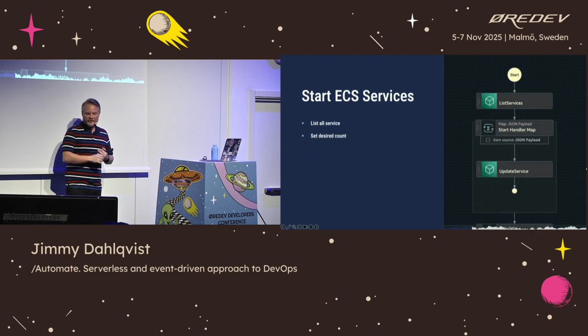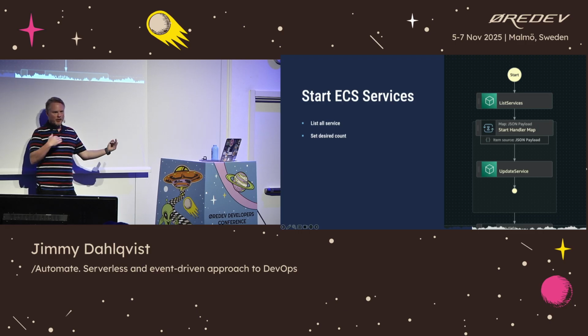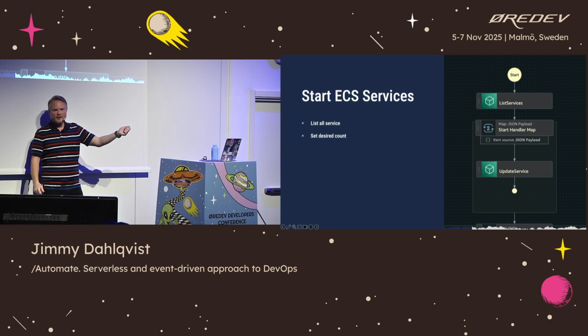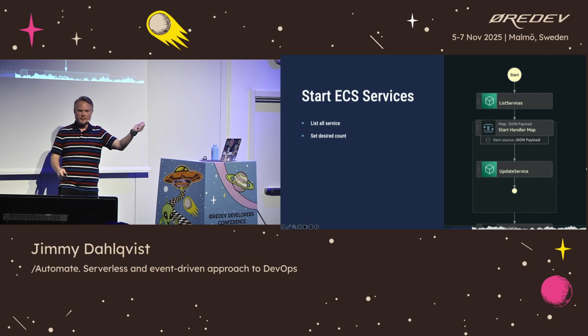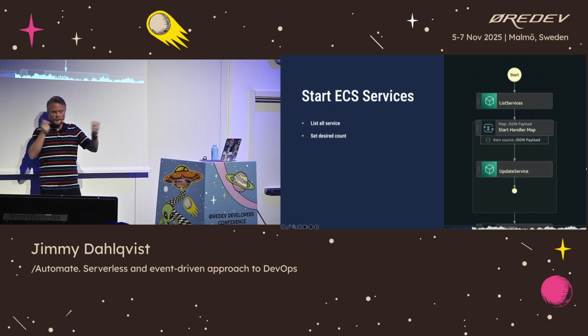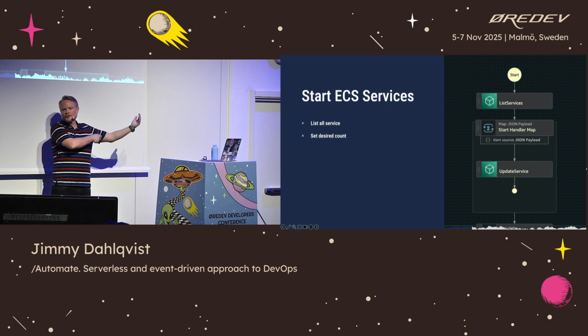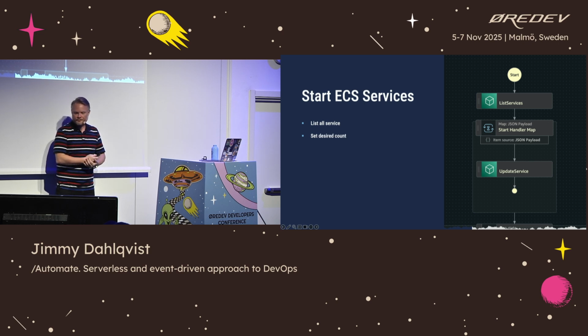Starting ECS services, there are a bit more moving parts. The first part that we take care of is that we list all of our services. We call our cluster and ask how many services do you have in the cluster and what should I be starting up. The reason for that is we don't want to hard code any number of services and the names of the services, because then it would be very hard to extend this by adding a second or newer service into the cluster.